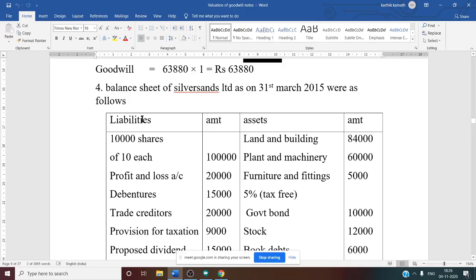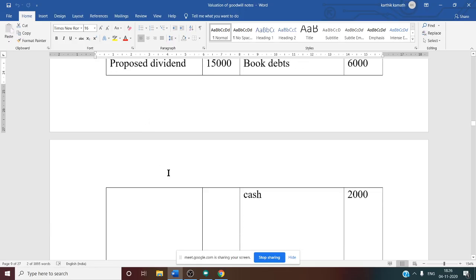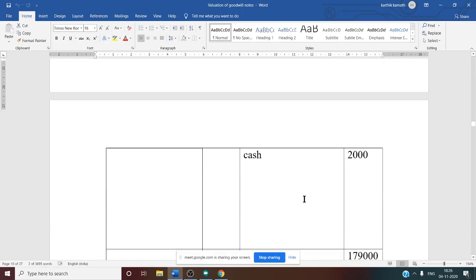So on the asset side: land and building, plant and machinery, fixed assets, furniture and fittings, fixed assets, 5% tax free government bond. It is a non-business asset. Why? Because the investment is made in a bond. So it is a non-business asset, so you should not include it, and whatever income is derived from the non-business asset, that is interest received on investment, you need to deduct from profit. Then stock is a current asset, book debts, current asset, then cash, current asset. All other items come.